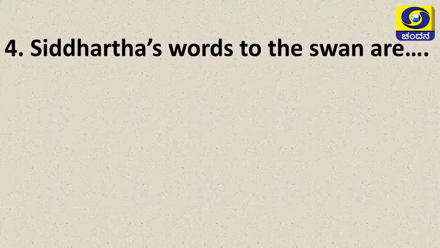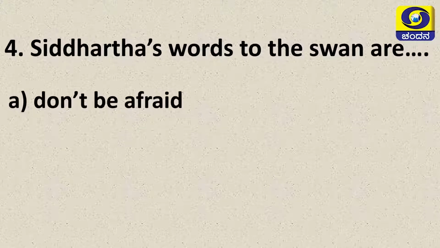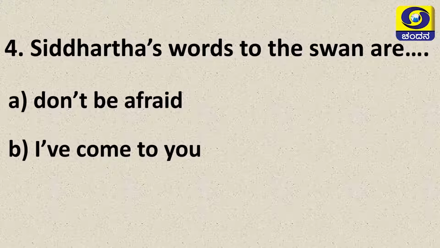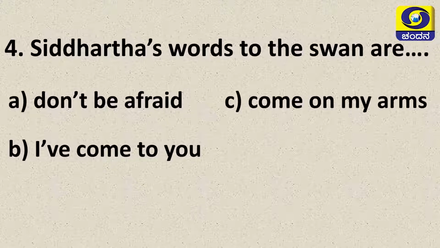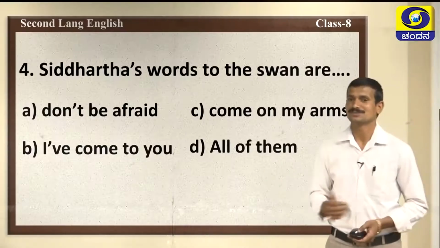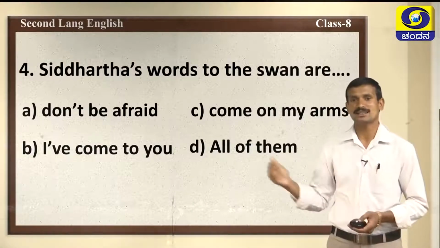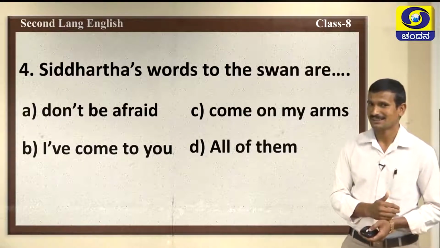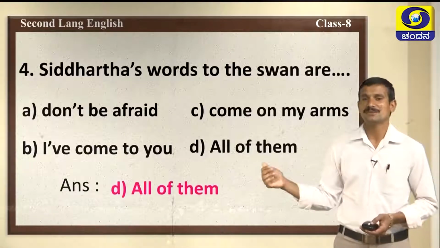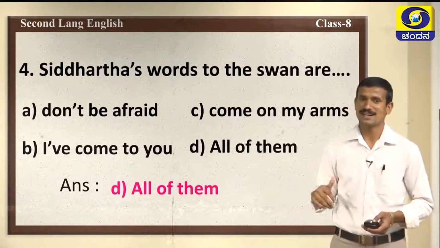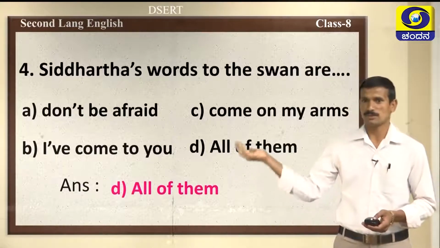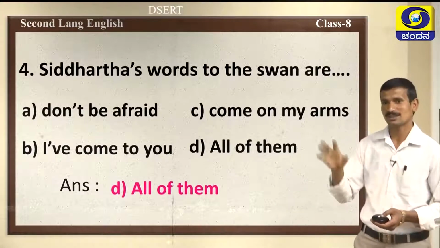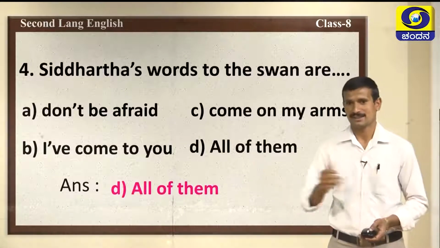Now, let's move to the last question. Siddhartha's words to the swan are: option A, don't be afraid. Option B, I have come to you. Option C, come on my arms. Option D, all of them. What's your answer? How did Siddhartha call to the swan? Yes, very good. All of them is the correct answer. Siddhartha called the swan like this: don't be afraid, come on my arms, I have come to you. These are the words said by Siddhartha.